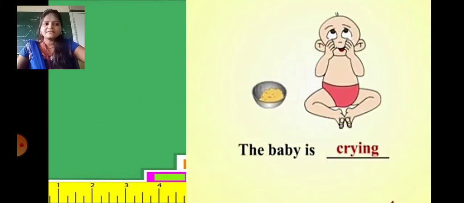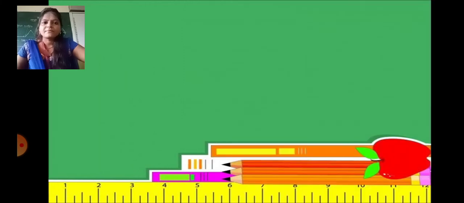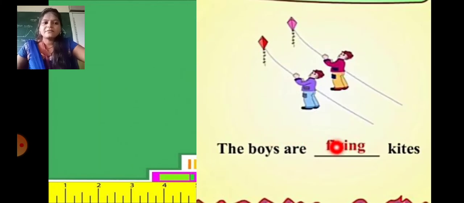Here, the baby is crying. What is the baby doing? Yes, the baby is crying. So crying is a doing word. Now, next, the boys are flying kites. What are the boys doing? Yes, the boys are flying kites. So flying is a doing word.